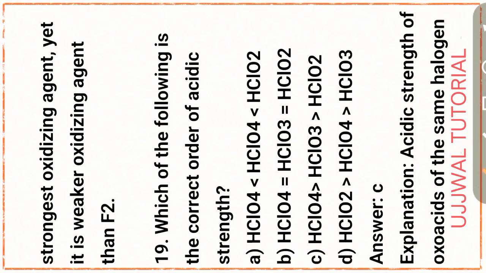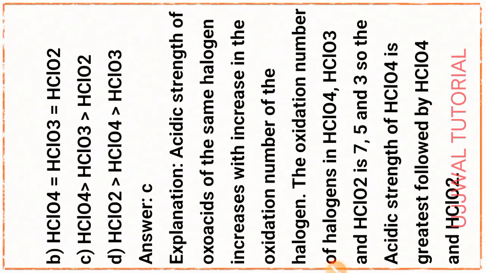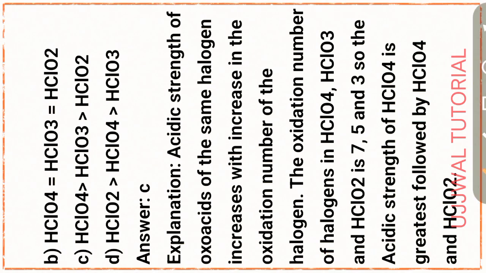Which of the following is the correct order of acidic strength? Option C, the correct order HClO4 greater than HClO3 greater than HClO2, which can also be explained by the oxidation number. The acidic strength of oxoacids of the same halogen increases with increase in the oxidation number of the halogen.